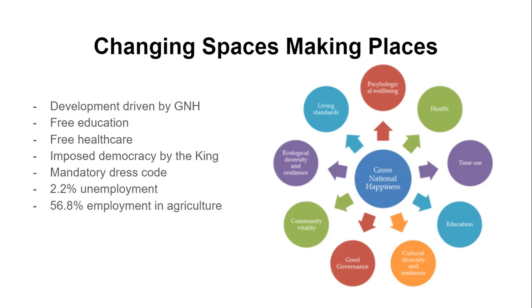They have a stable democracy, which was imposed on them by the fourth king of Bhutan. There's a mandatory dress code in Bhutan, where men wear knee-length garments and women wear ankle-length garments. The colour of the clothes reflects your social class and status. They have 2.2% unemployment, which is almost half of the unemployment in the UK. Given this is a very rural country, almost 60% of employment is in the agricultural sector.